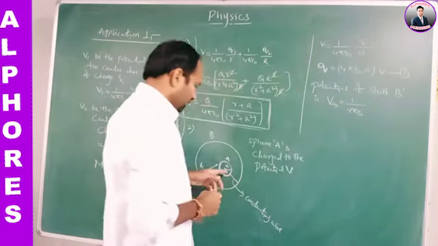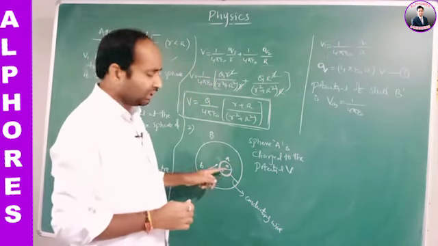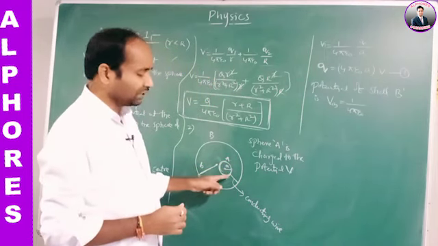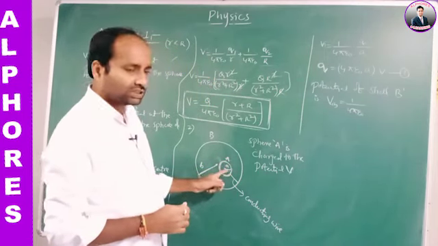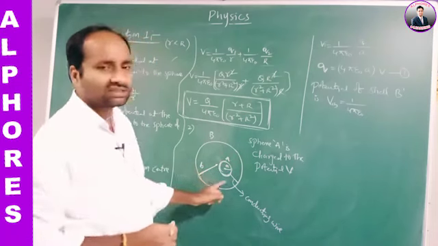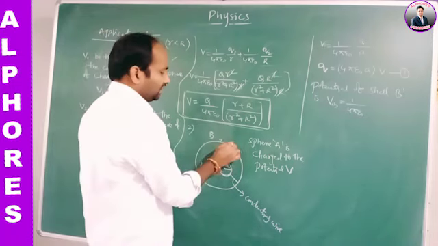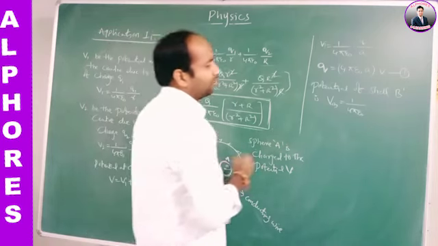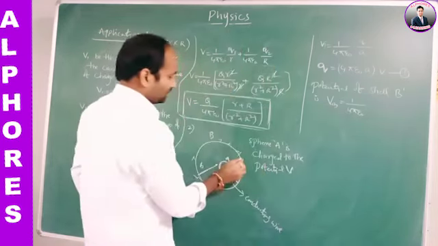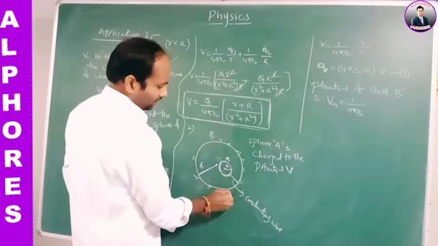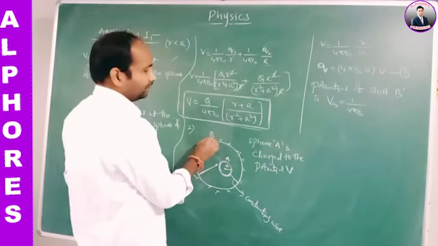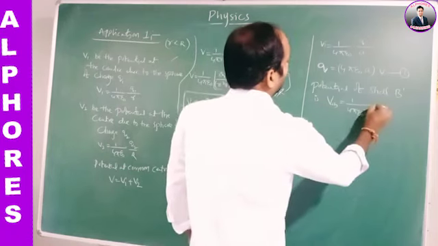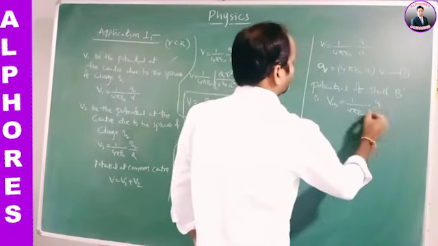See here, when the metallic sphere A is connected to the spherical shell, the charge flows from the sphere to the shell and resides on its surface uniformly. VB is equal to 1 by 4 pi epsilon naught Q by B, where B is its radius.